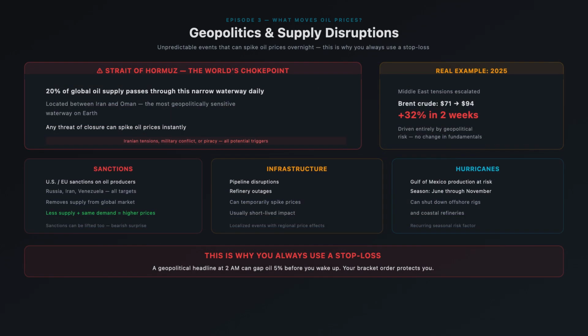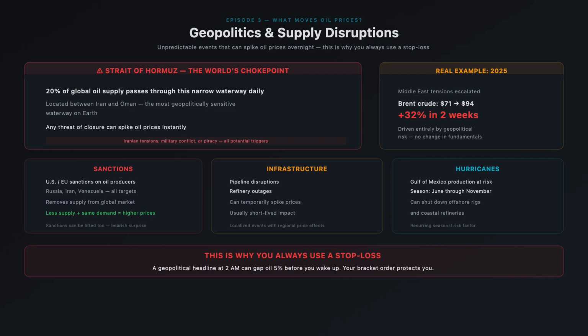Oil is a geopolitical commodity. Unlike stocks or bonds, the supply of oil can be physically disrupted by wars, sanctions, and conflicts. The most critical choke point in the world is the Strait of Hormuz, a narrow waterway between Iran and Oman. Nearly 20% of the world's oil supply passes through it every day. Any threat to close or disrupt this strait, whether from Iranian tensions, military conflict, or piracy, can spike oil prices